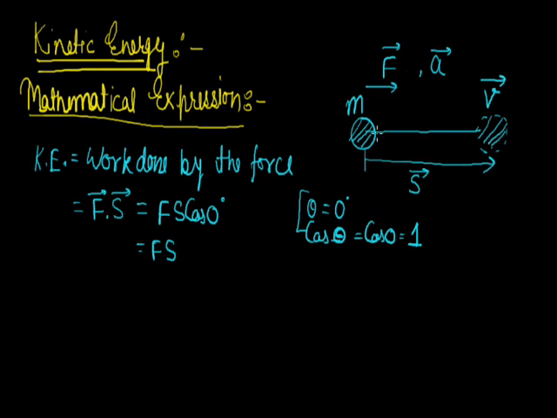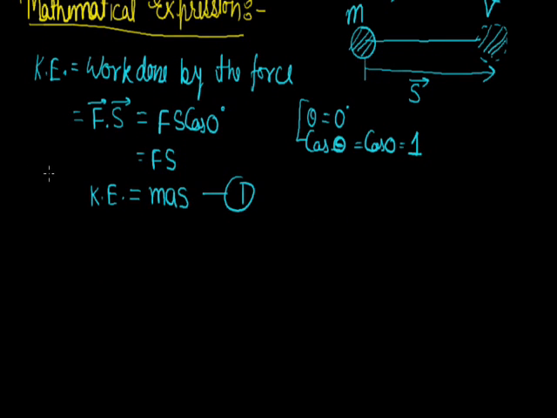Since the mass of the object is m and the acceleration produced in the body is small a, we can write F equals m into a, so work done equals m into a into S, which is kinetic energy. Equation first.